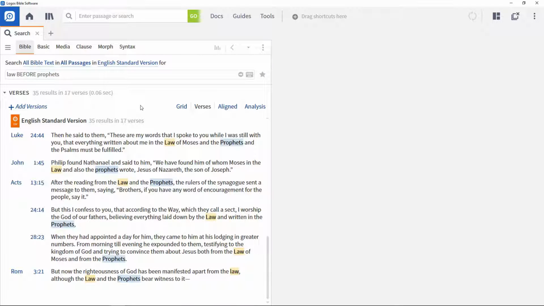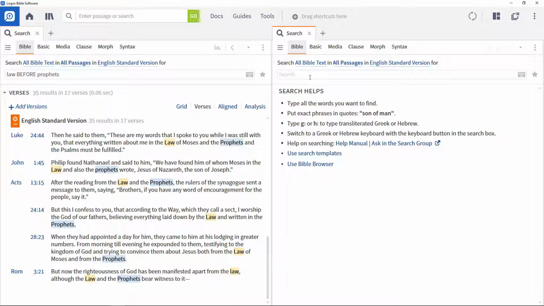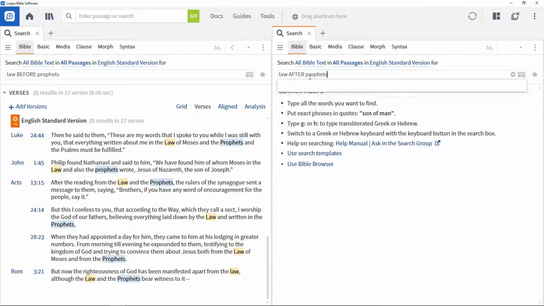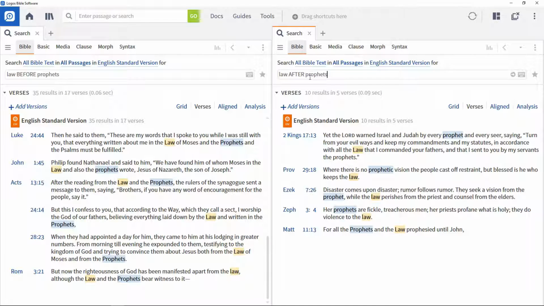To search for occurrences in the other order, open another search window and enter Law after Prophets in the search box and execute the search. So the before and after operators are really valuable when studying the order of words within the text.